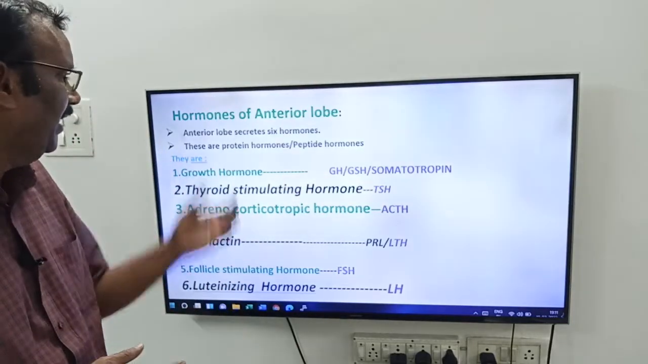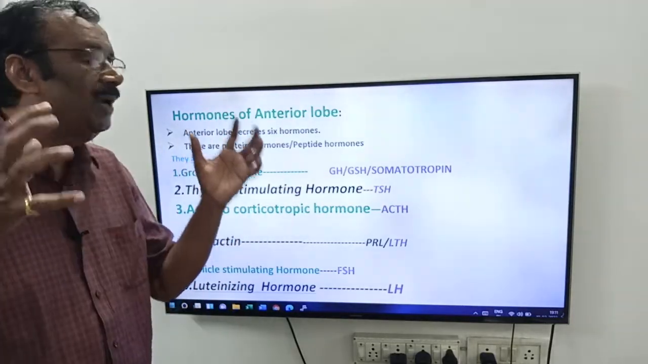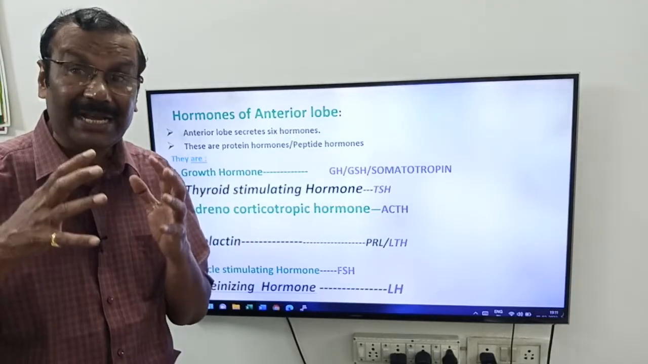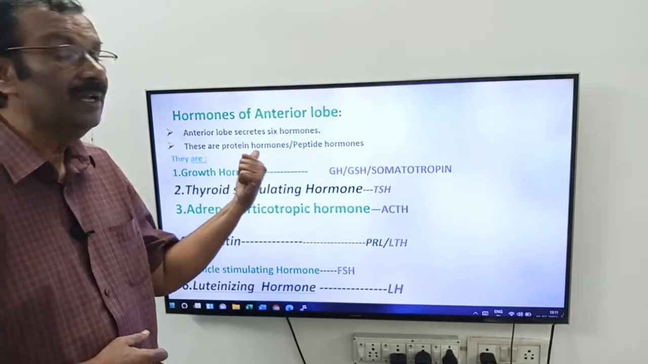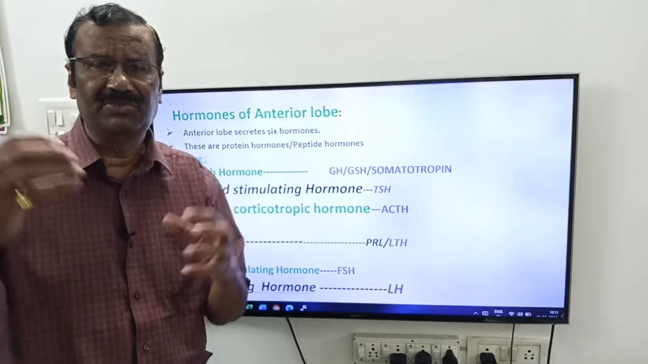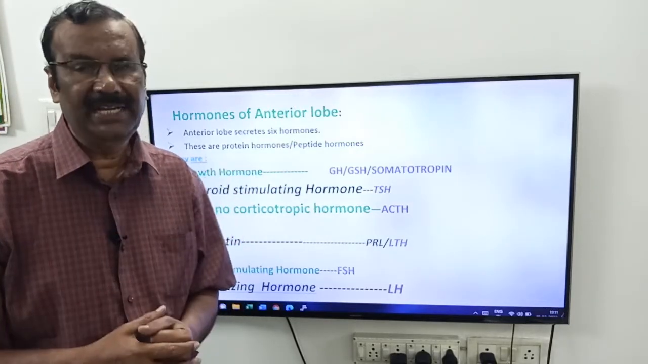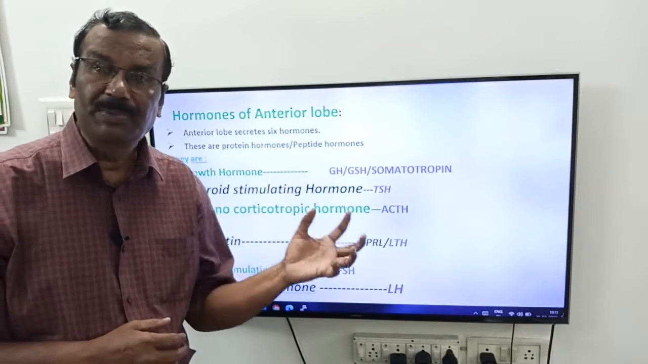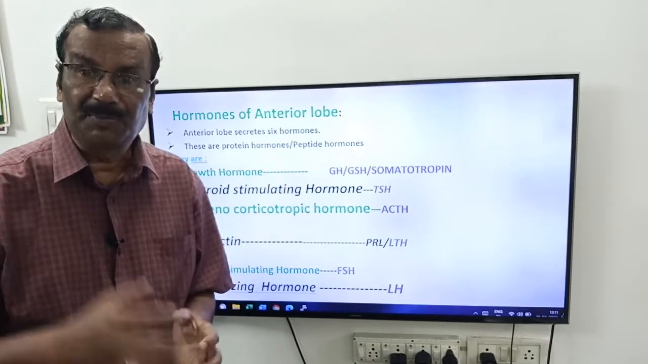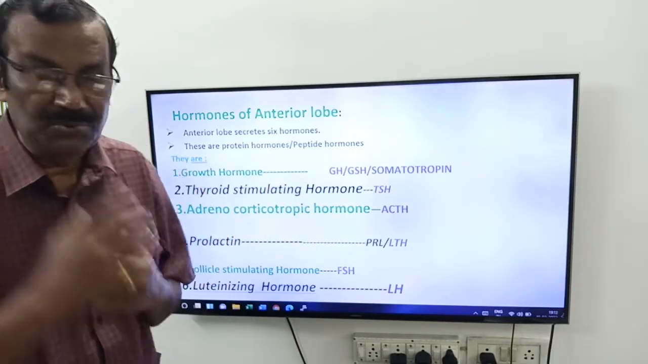Okay, friends. Now, very important. Hormones of the anterior lobe, they are chemically protein hormones or peptide hormones. This is very important, friends, for NEET and MCET. Hormones of the anterior lobe of pituitary gland, they are chemically what, friends? They are proteins or peptide hormones.